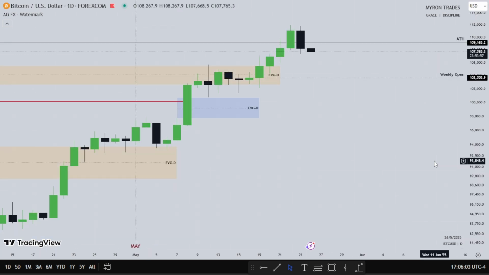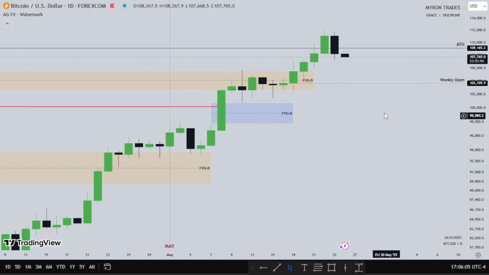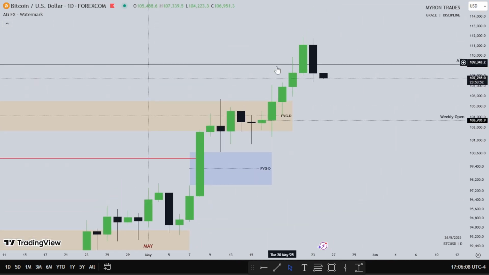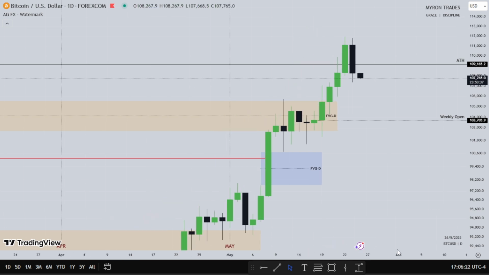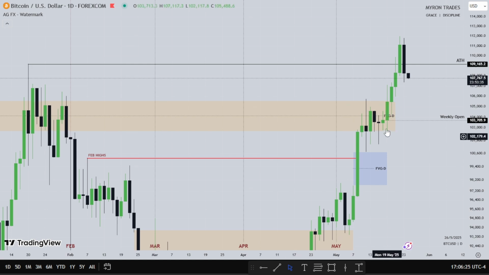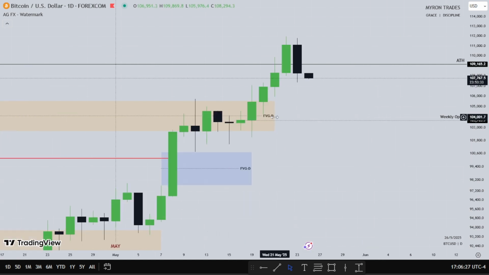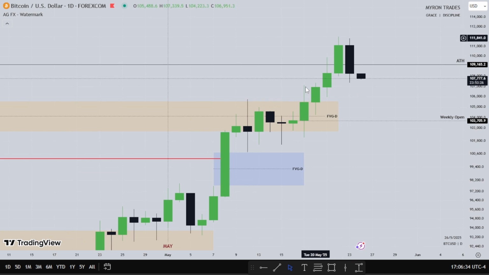Star of the day, Bitcoin. So Bitcoin had a pretty good week as we make a new all-time high on Bitcoin at 110k. So that was lovely to see on Bitcoin, right? Smashing the old all-time high, creating a new all-time high. You can see this fair value gap I discussed in my previous video, how price uses it as support to go higher and takes out the previous all-time high on Bitcoin, right? Leaving this fair value gap open.